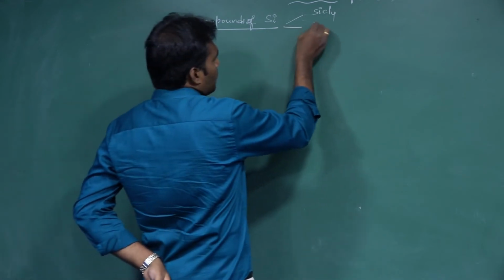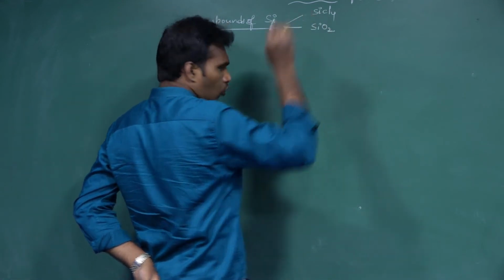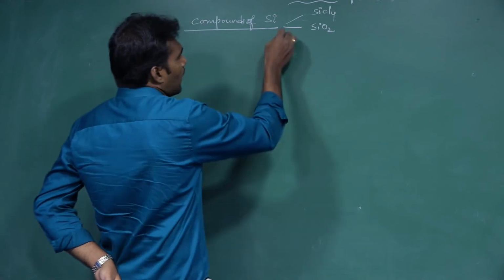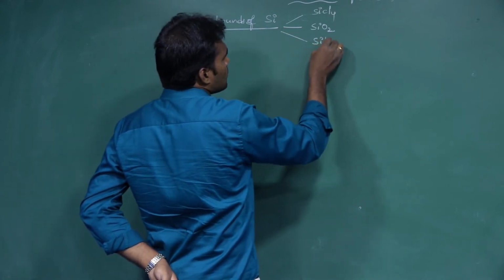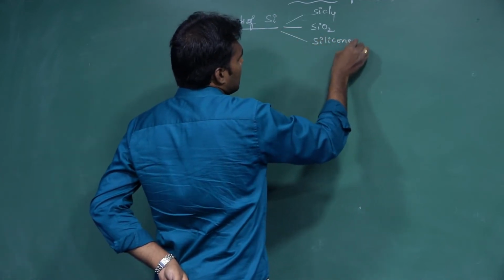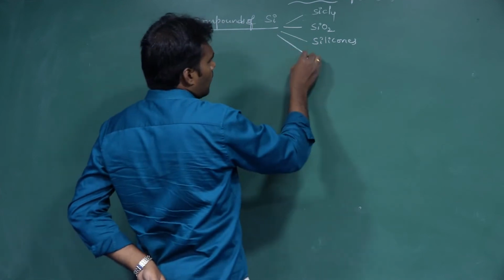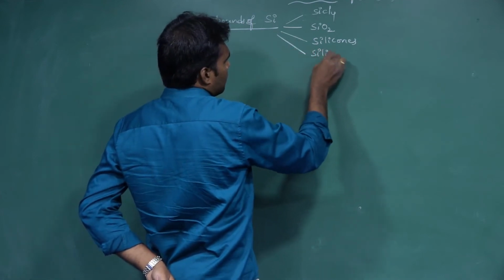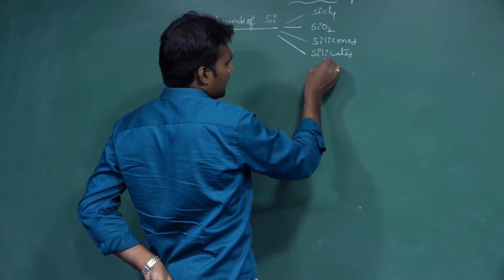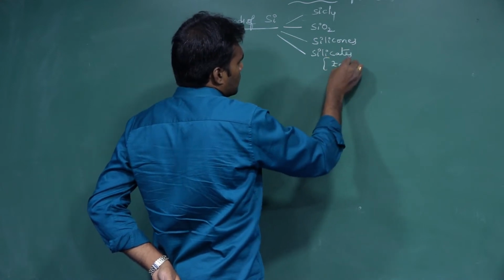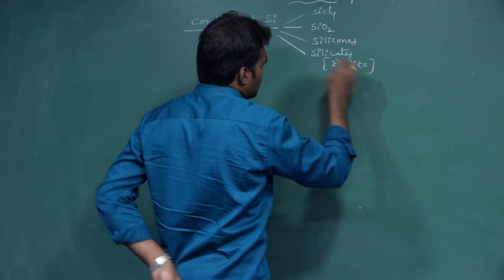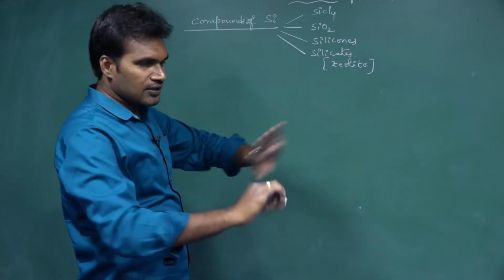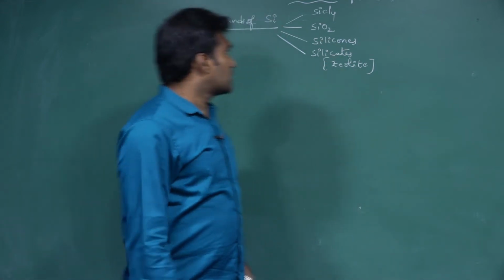The second one, silica, SiO2. The third one, silicones, and the fourth one, silicates. Under the silicates we will get the concept of zeolites. If we finish this, then this chapter will be over. Let us discuss one by one.